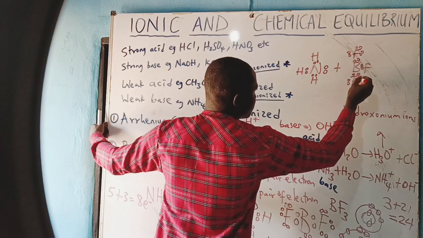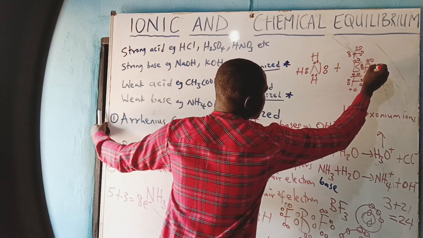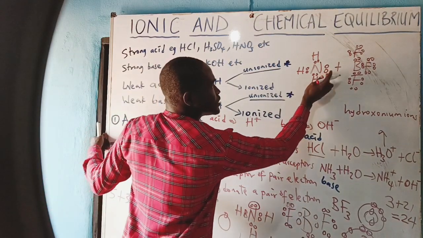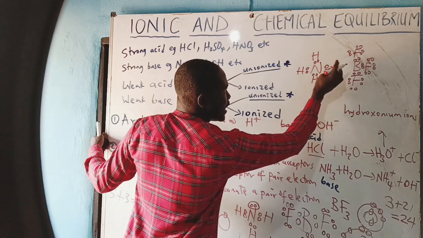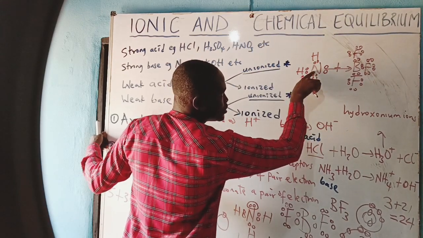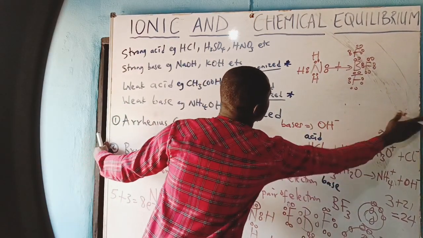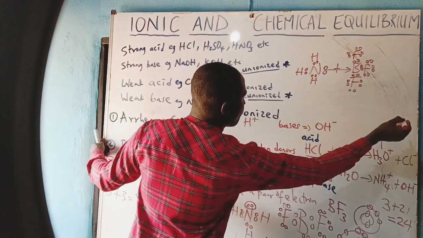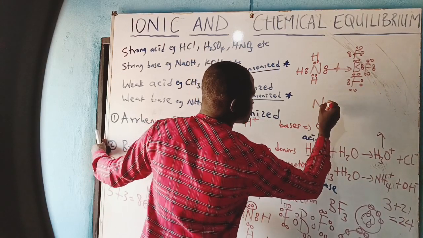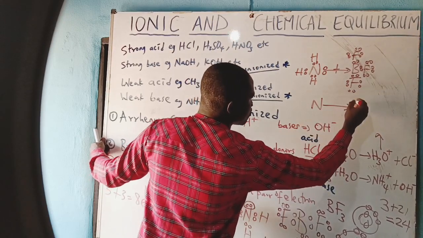Remember that we have the remaining 6 for fluorine here. Now, these 2 electrons will now be shared by what? Nitrogen and what? Boron. And once they are sharing it, look at the arrow. The arrow will point this way. Nitrogen is sharing its lone pair of electrons with boron.